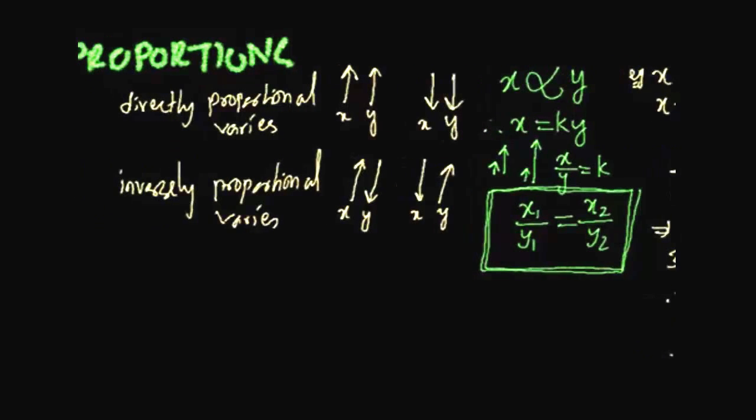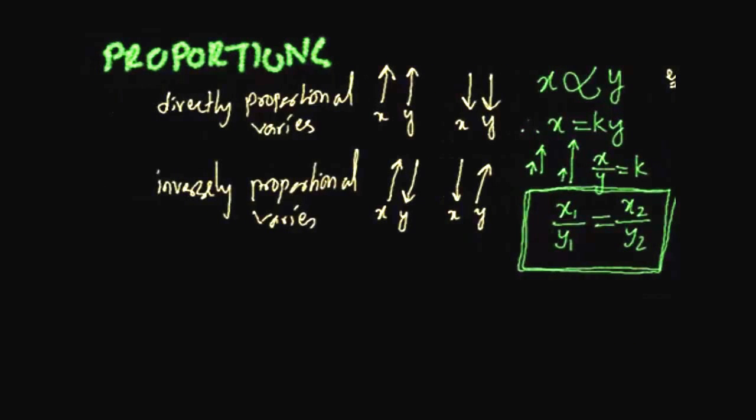Similarly, we can do the inversely proportional sum. If something is inversely proportional to something, we write it like this. So let me draw a line out here.